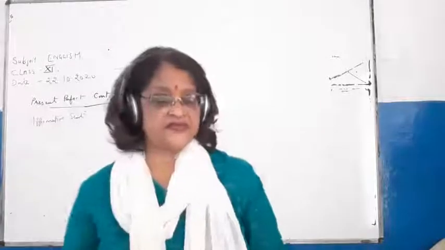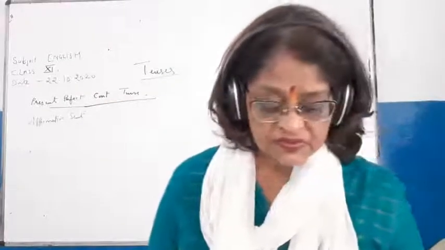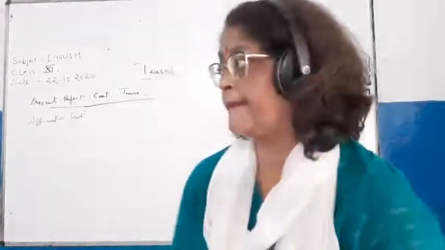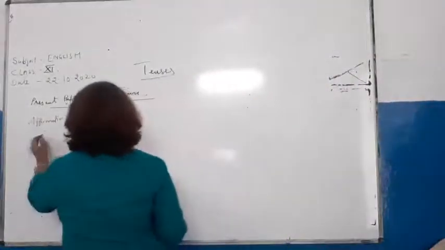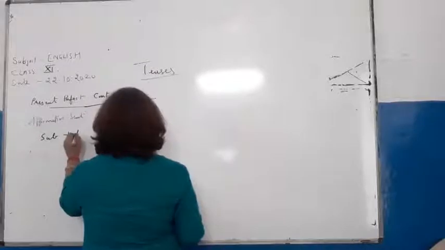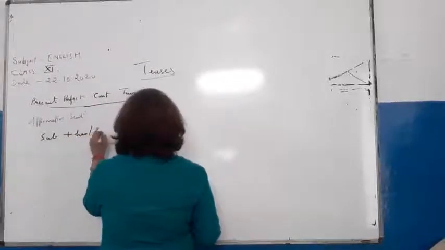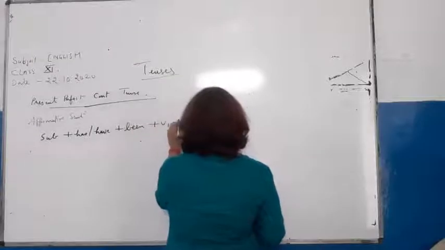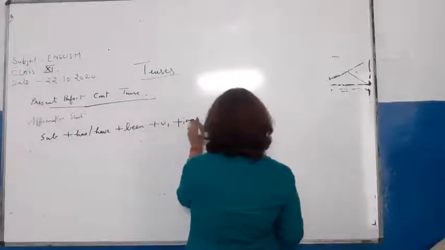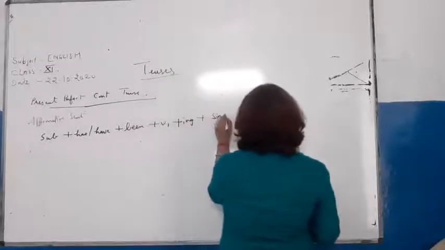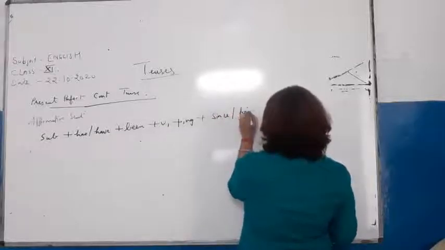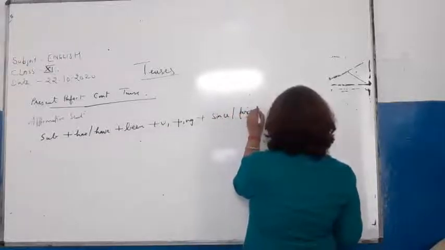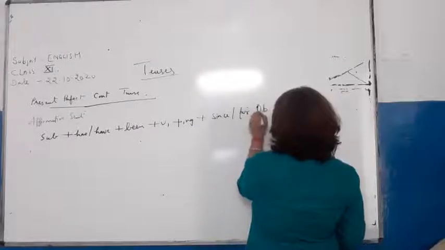Affirmative sentences. So children, it is subject plus has or have plus been plus V1 plus ing plus since, for and object.